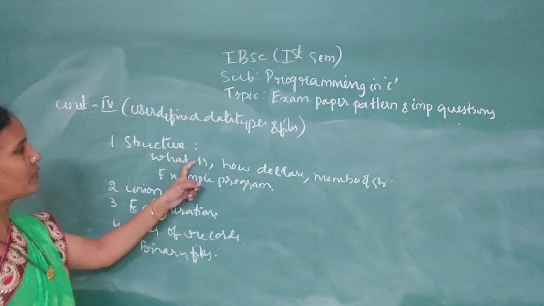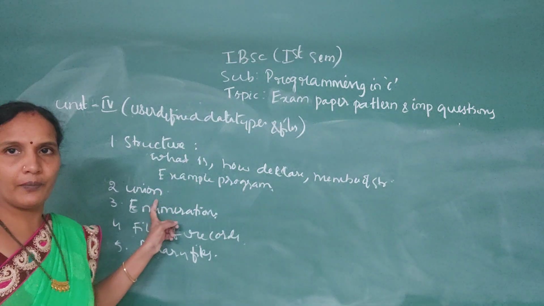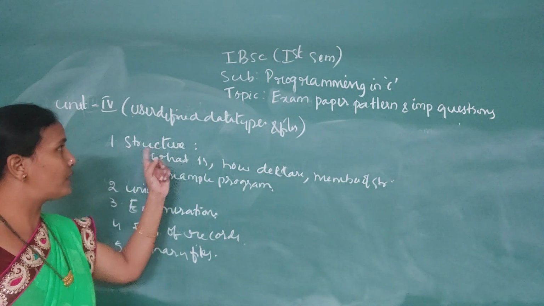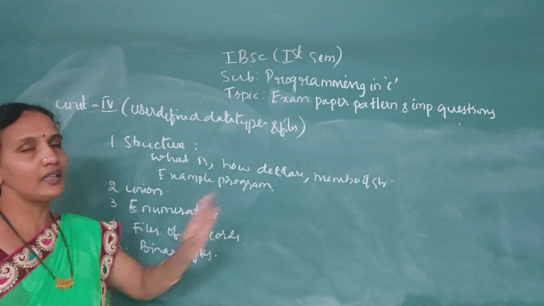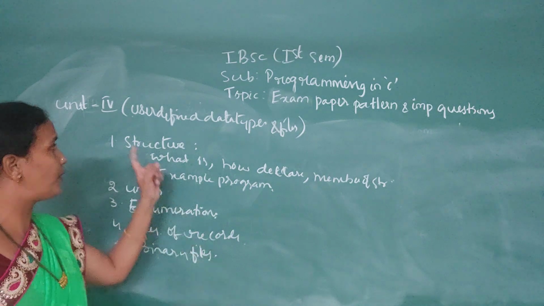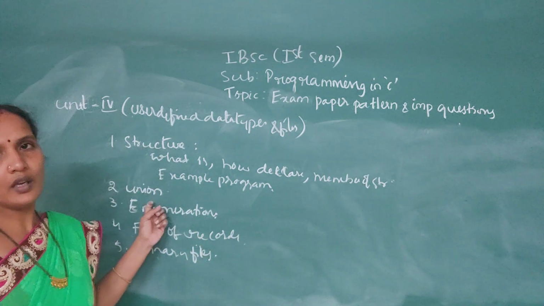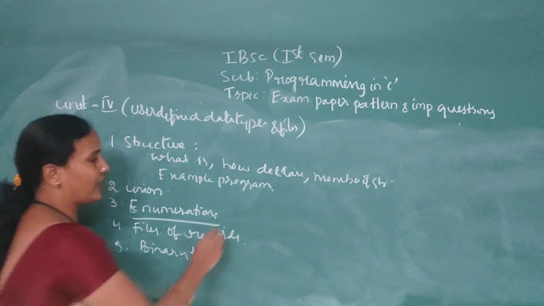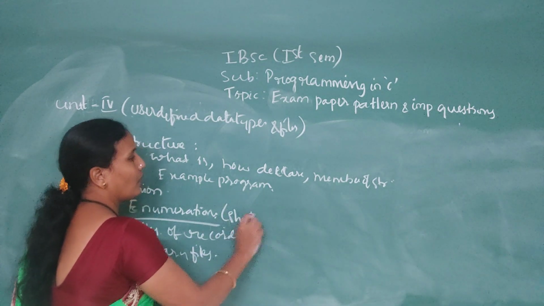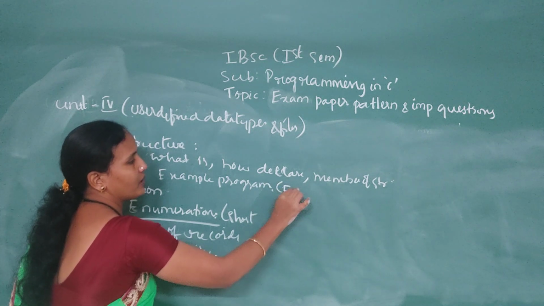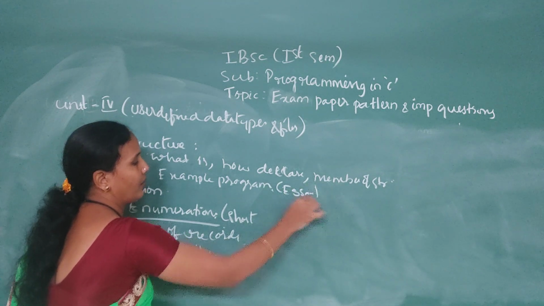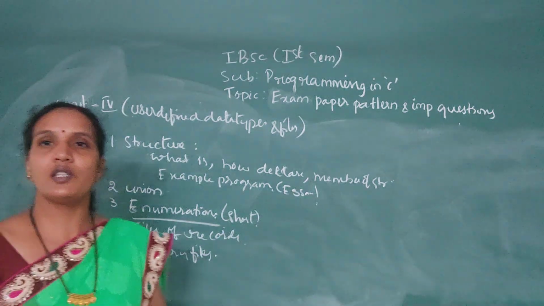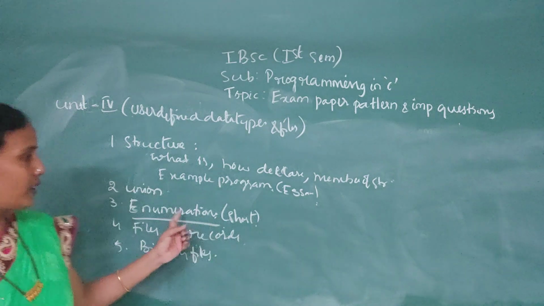Same thing you follow for the union. First you write what is a union and what is the difference between the structure and the union. The remaining is as it is, there is no doubt. If you prepare for the structure, the same thing you can write for the union also. Now enumeration. Enumeration you can expect in a short, whereas structure is essay. 100% union and structure is an essay. Enumeration means you can create your own data type. You can expect this in a short.